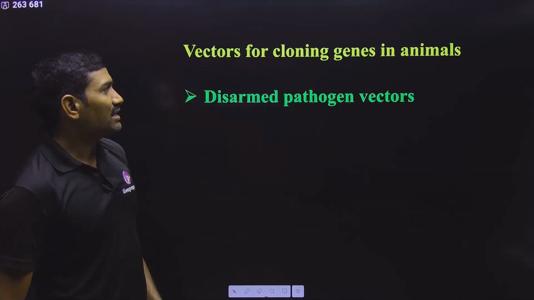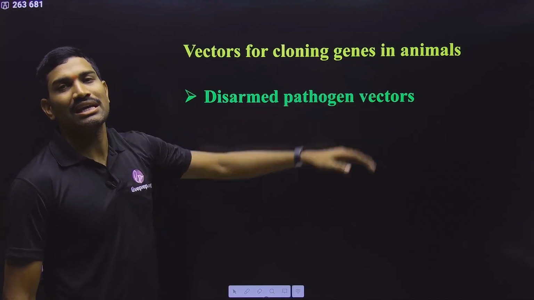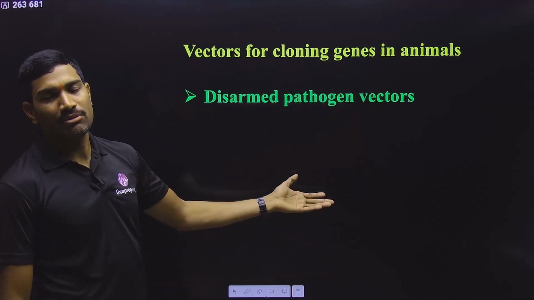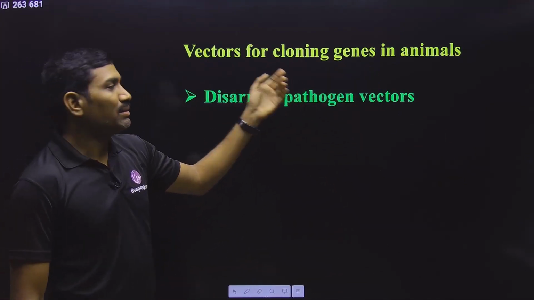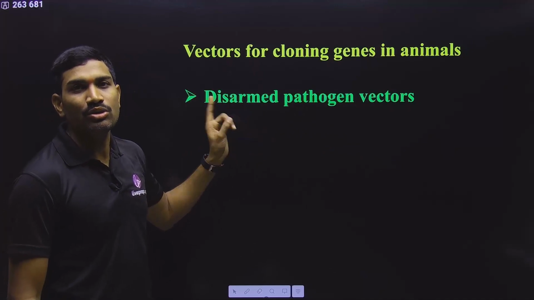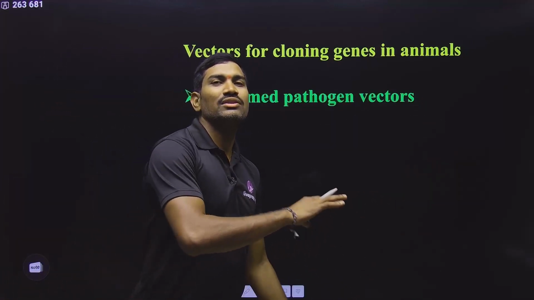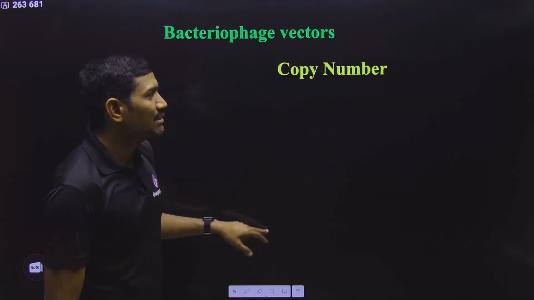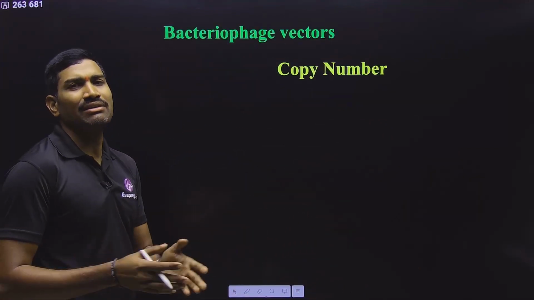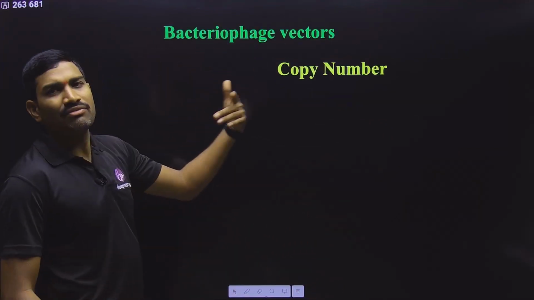Next one, the vectors that are used for gene cloning in the case of animals. In the case of animals also we can use some viruses. But here also we need to again make them into disarmed pathogen vectors. Then only we can use them for transfer of this gene of interest into the targeted animal. So in this way we are using different types of vectors.